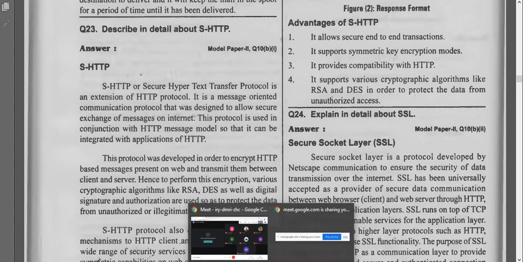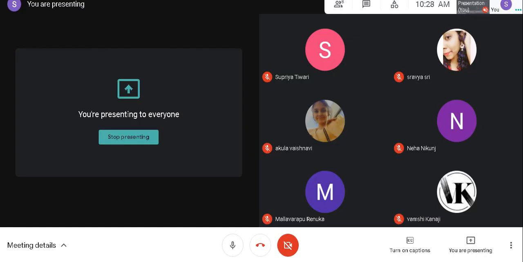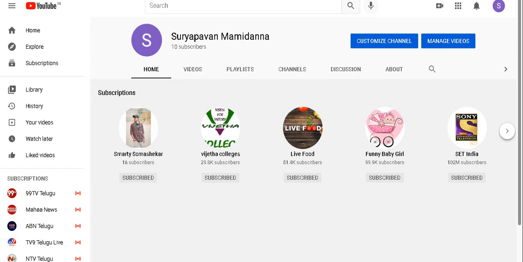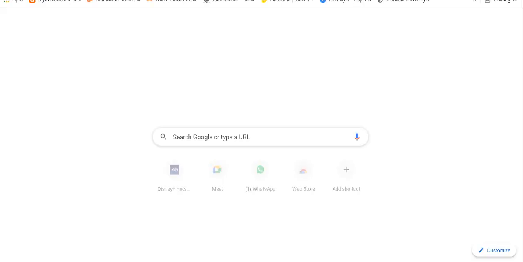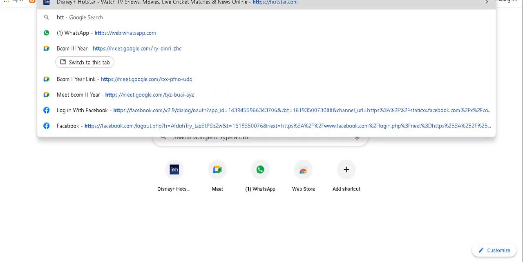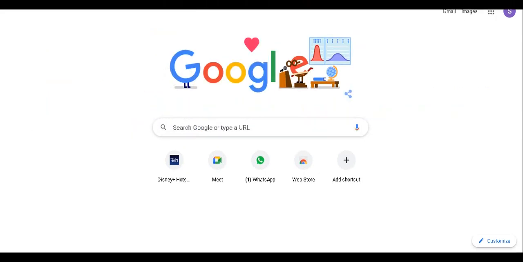Now for example, whenever we are typing any website, sometimes we will see HTTP. See, if I want to open Hotstar, here you can observe this is HTTPS. Am I right? Whenever we see S, it is a secured website. They have purchased all the security measures for that website. So this website is very secured.